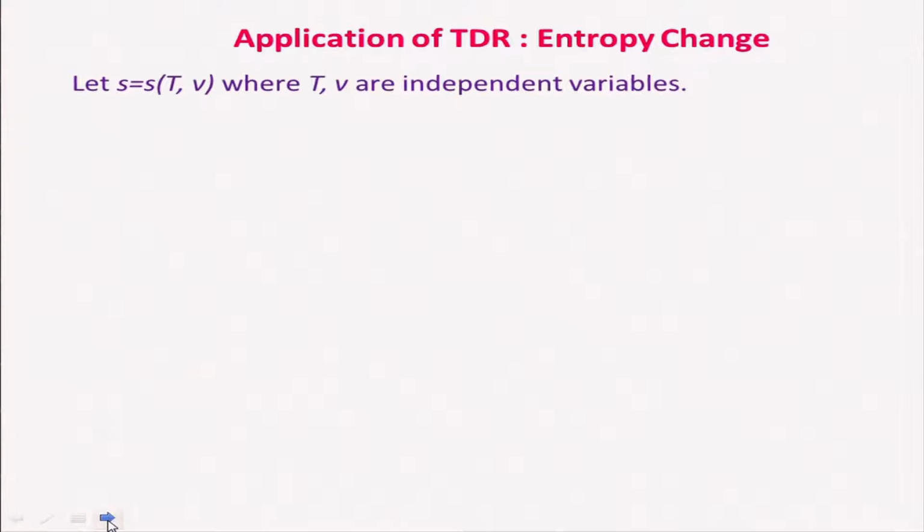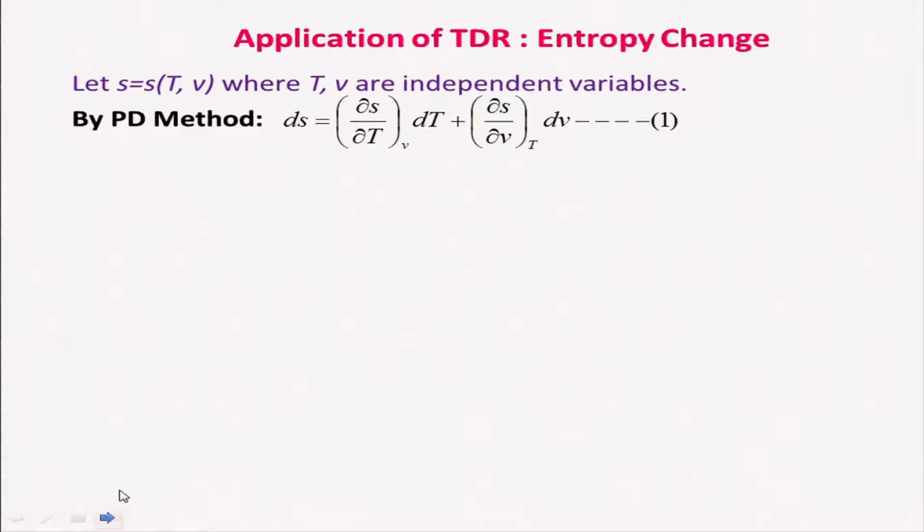We will first consider the entropy change. We have seen that entropy is a function of T and V, where T and V are the independent variables. And we will use the partial derivative method, that is dS is equal to dou S by dou T at constant volume into dT plus dou S by dou V at constant temperature into dV.